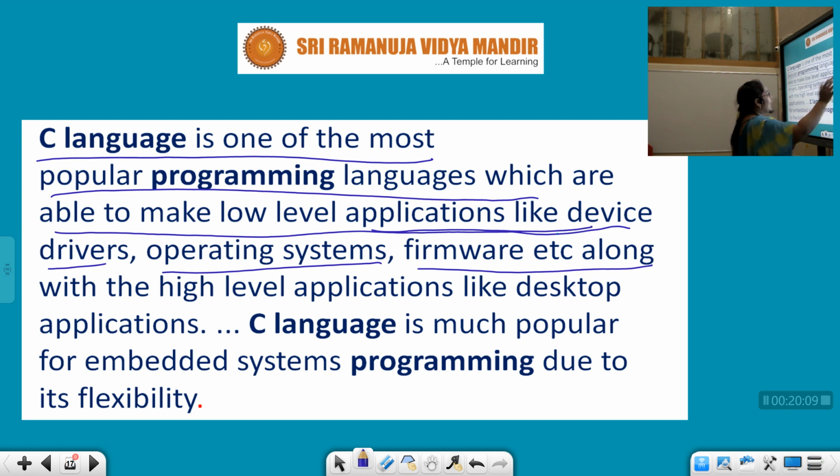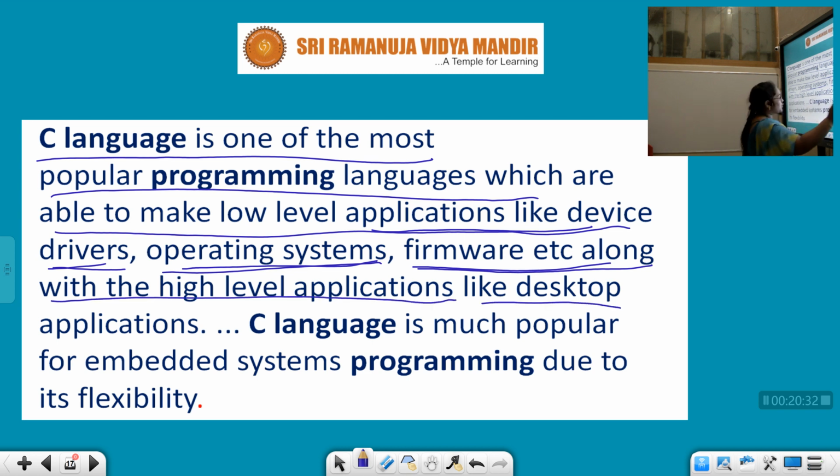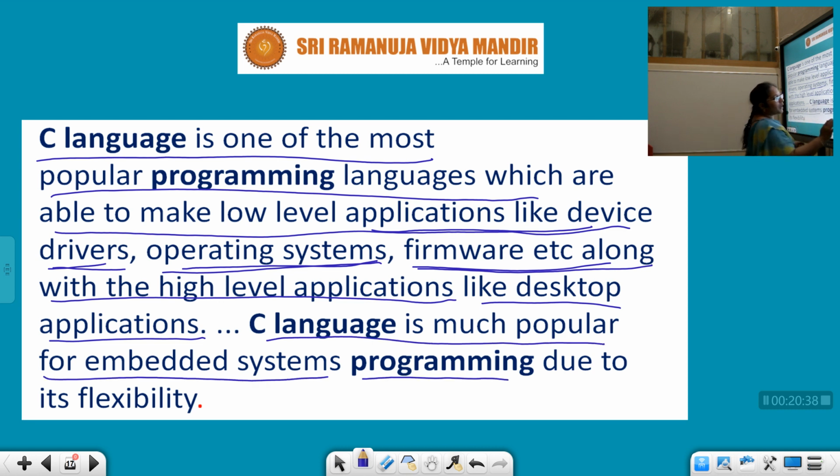Low level applications include device drivers, operating systems and firmware, etc. For these operating systems and low level applications we still use C with a higher priority. Along with high level applications like desktop applications, C language is also very popular for embedded systems programming.